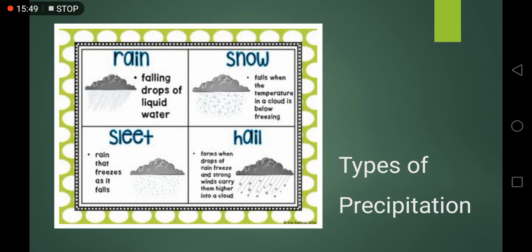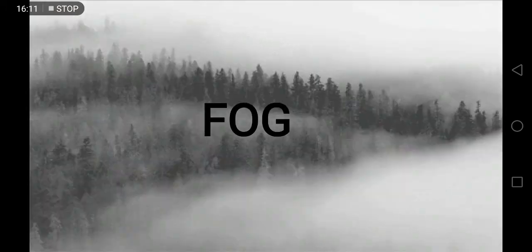Hail is also a kind of precipitation that forms when drops of rain freeze and strong wind carries them higher into a cloud. The drops freeze and become very hard. Snow is soft, sleet is soft, rain is soft, but hail is very hard.